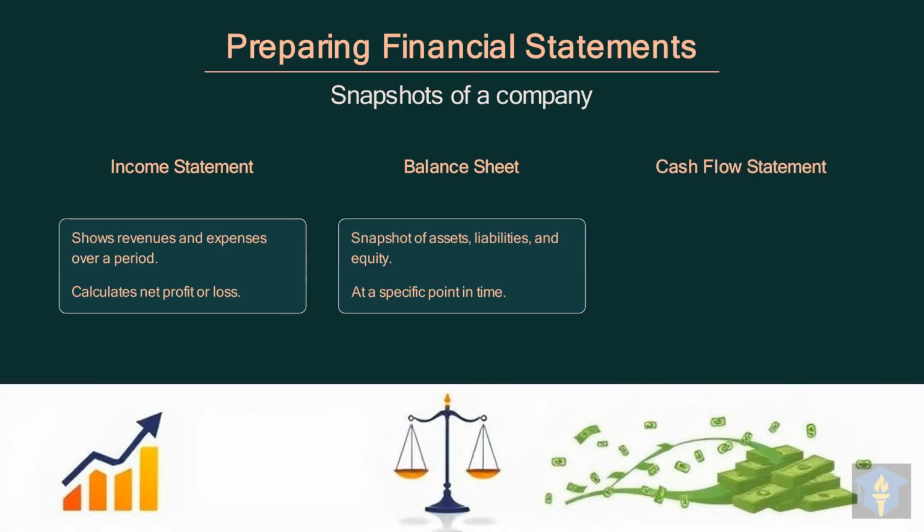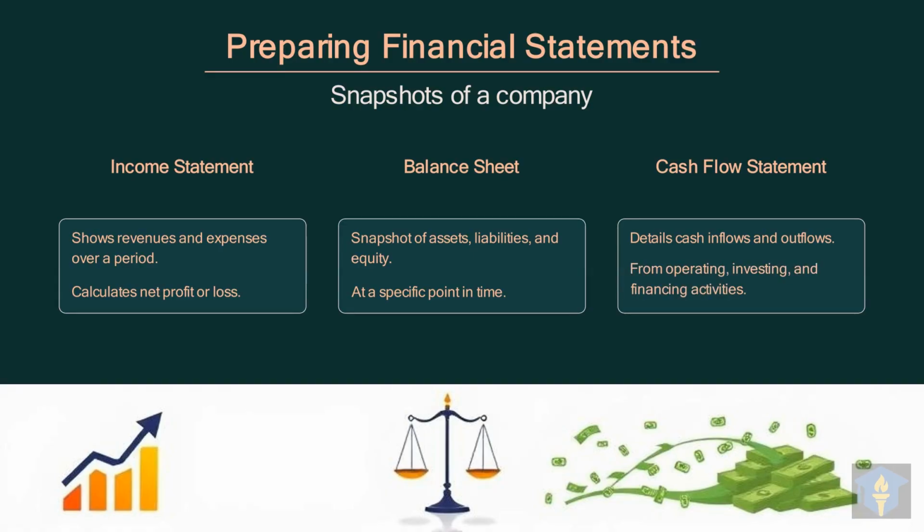The cash flow statement details all cash inflows and outflows, showing where cash is coming from and going. This statement provides crucial details on all cash inflows and outflows, categorizing them by activity. It breaks down cash movements into operating, investing, and financing activities, providing a complete cash picture.